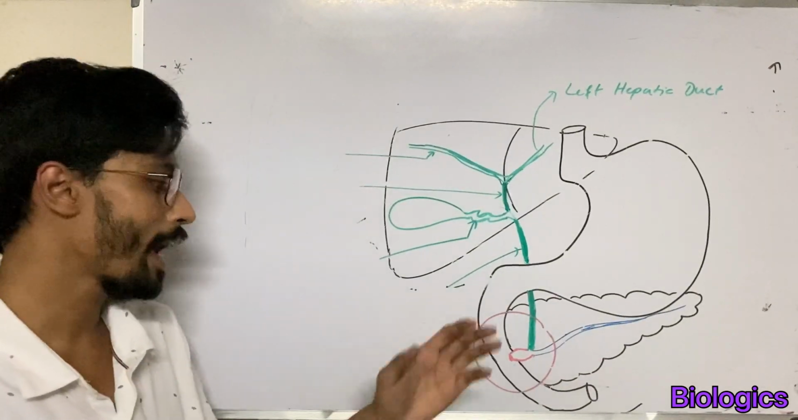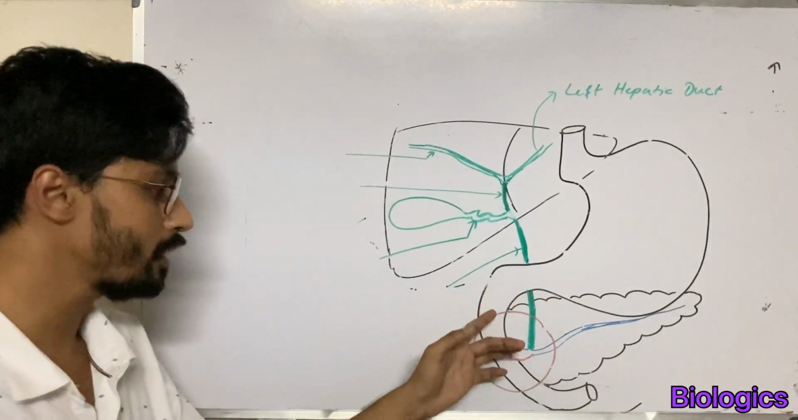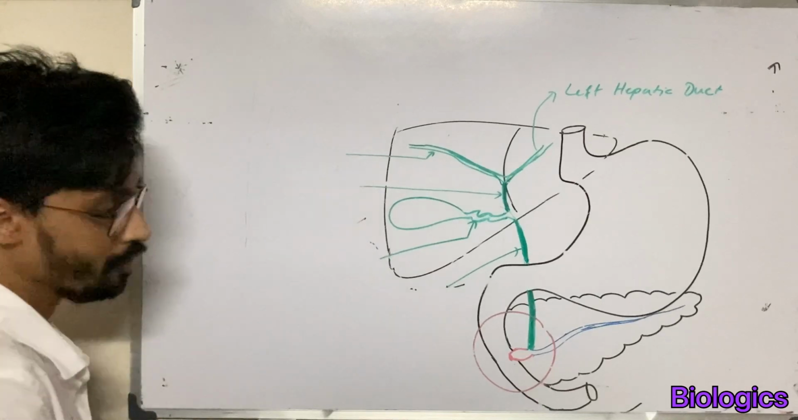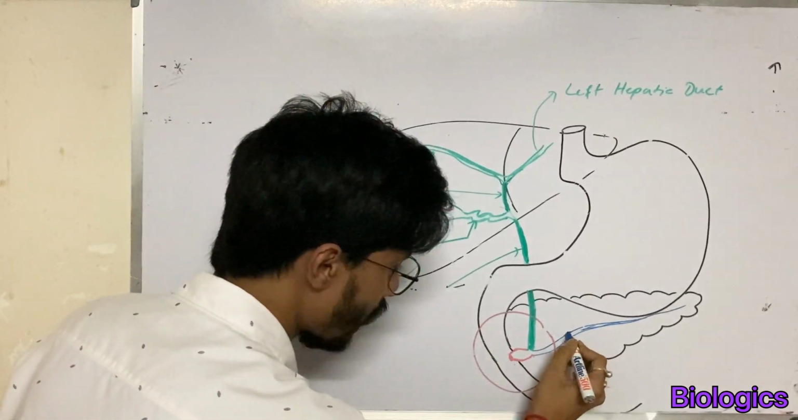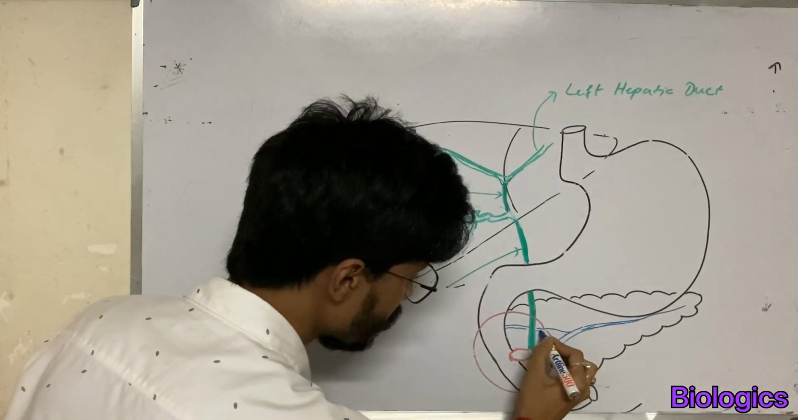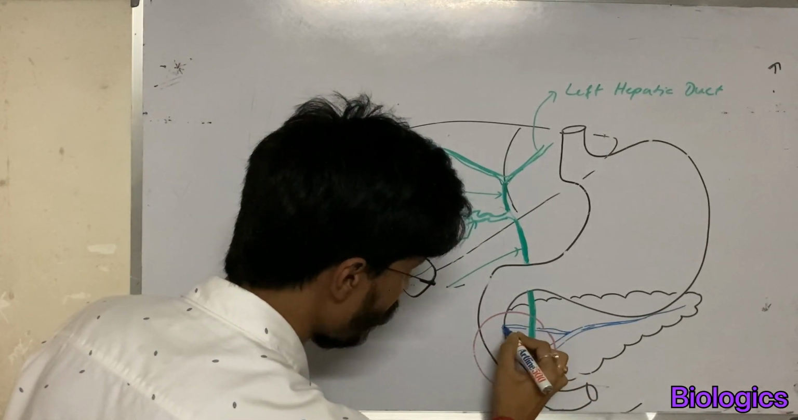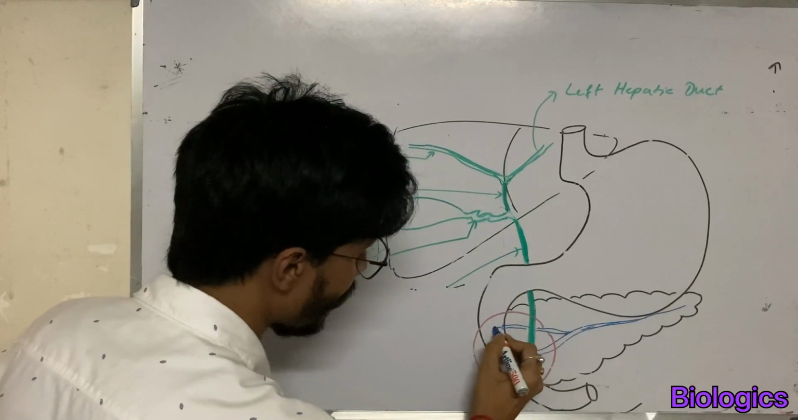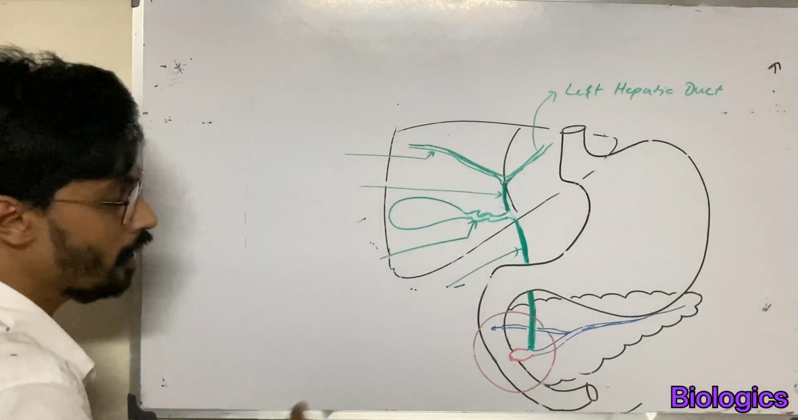Now there is another duct which also opens up in the duodenum. This duct from the pancreas is known as the duct of Santorini or accessory pancreatic duct, which also opens up into the duodenum.